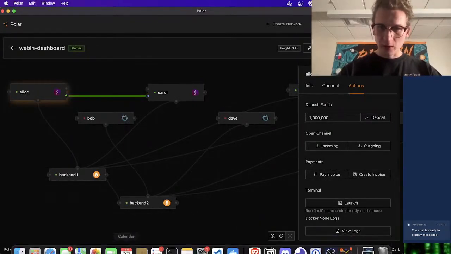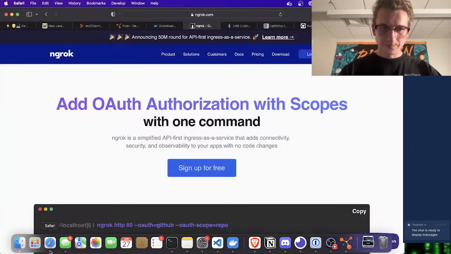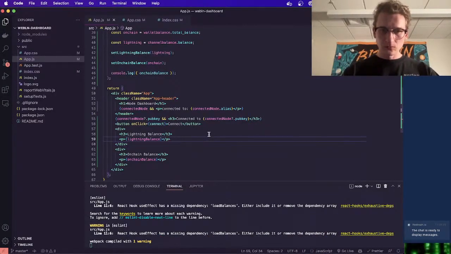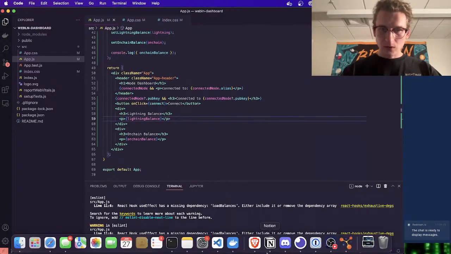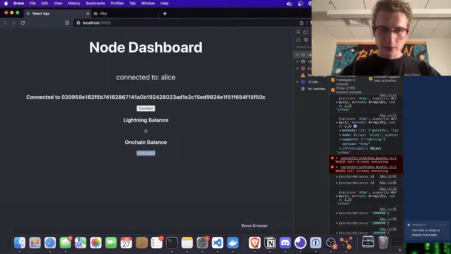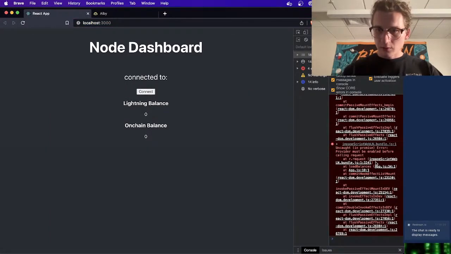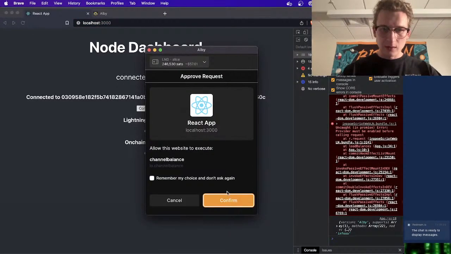Right, very cool. Back to our code now. Actually, wait, we just want to see if our Lightning balance updated. So let's refresh. We are now unconnected and get some errors here. That's fine.